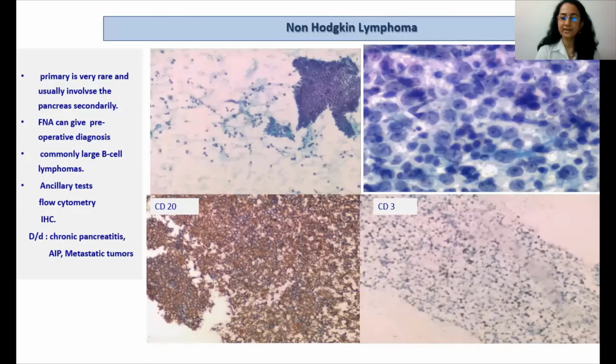Ancillary tests are very helpful in diagnosing these lesions, either flow cytometry or immunohistochemistry, and a differential includes chronic pancreatitis and autoimmune pancreatitis, which show infiltration by benign lymphocytes and plasma cells, and also differential includes metastatic tumors.